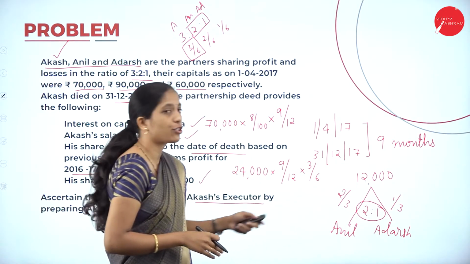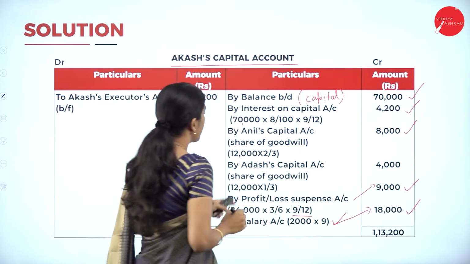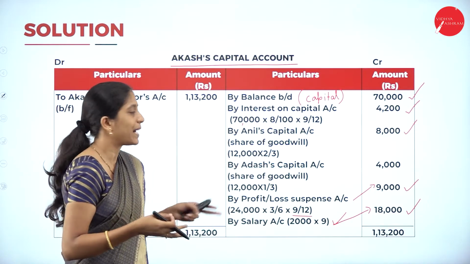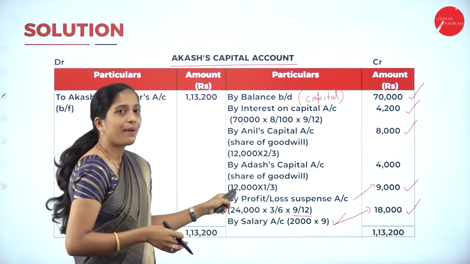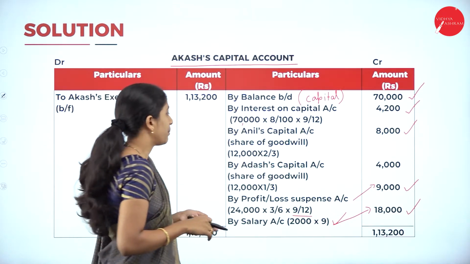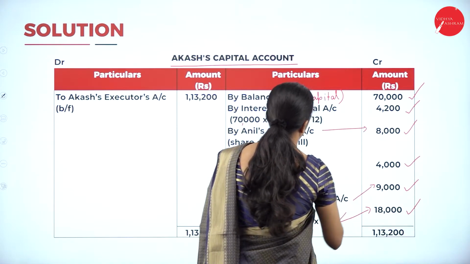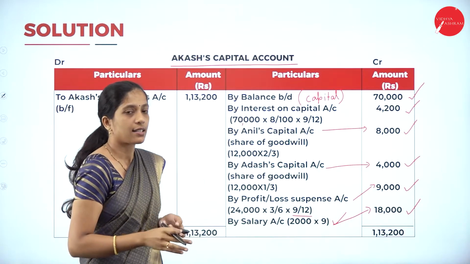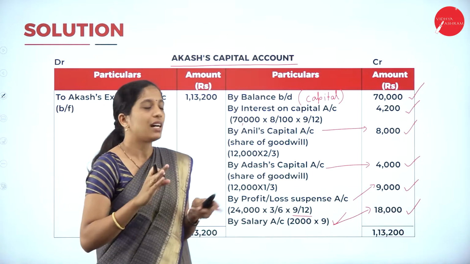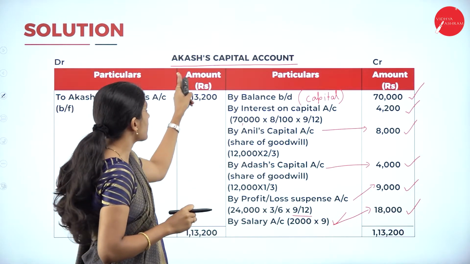So by Anil's capital account, share of goodwill, how much? That is 2 by 3, 12,000 into 2 by 3. So I'll get 8,000. Next, Adarsh. The other remaining partner is Adarsh. So by Adarsh's capital account, share of goodwill is 12,000 into 1 divided by 3. So I'll get 4,000. So this is Anil's share and this is Adarsh's share. Clear? Yes. So what you have to remember, first we'll transfer the capital of the deceased partner, that is Akash.